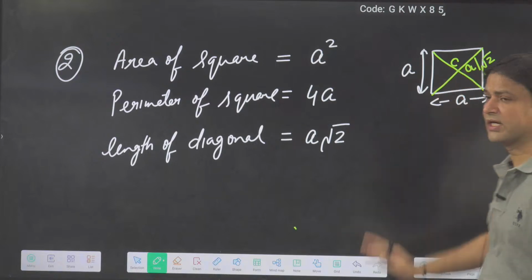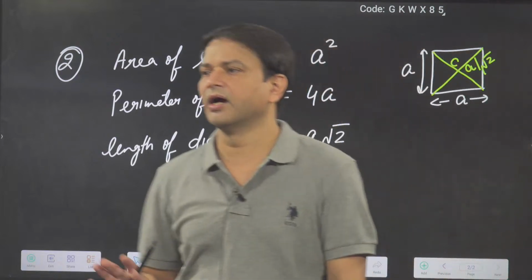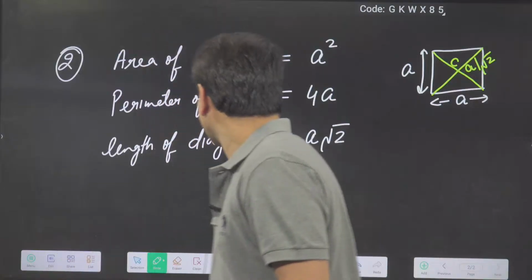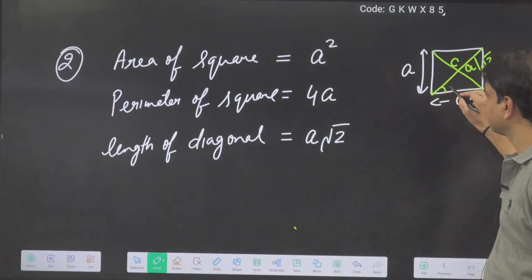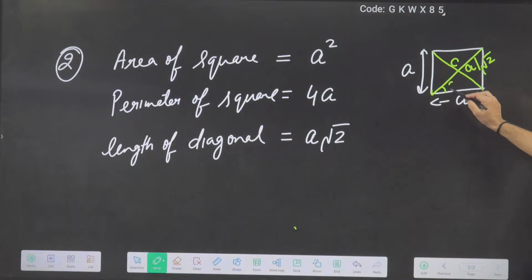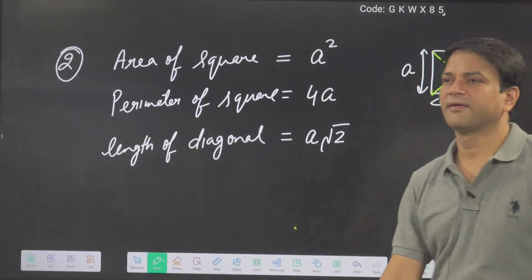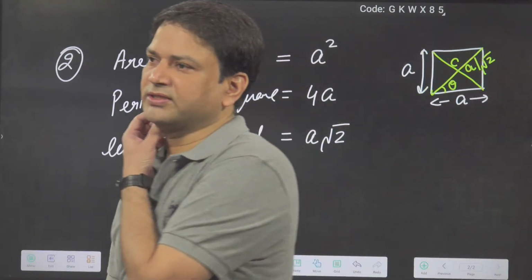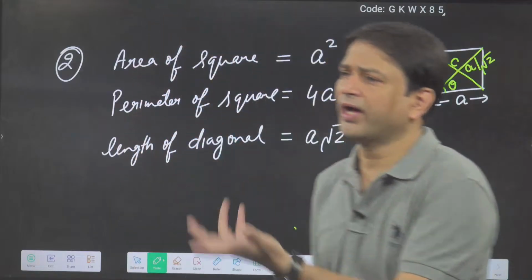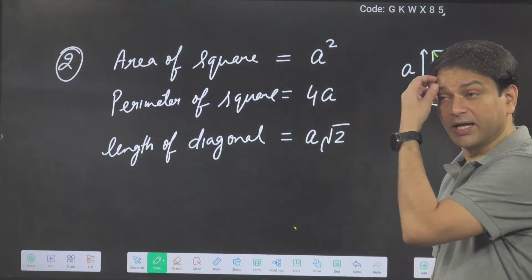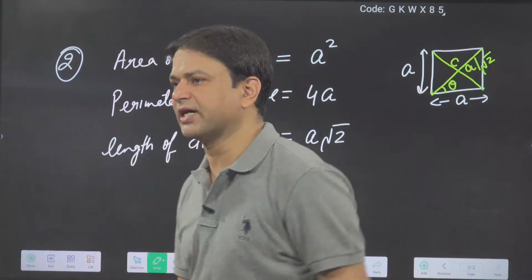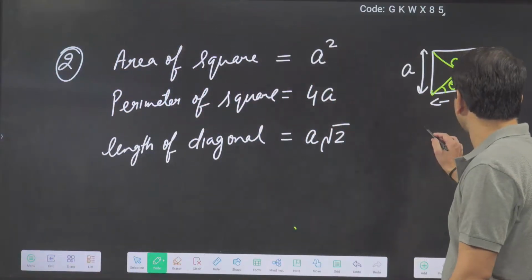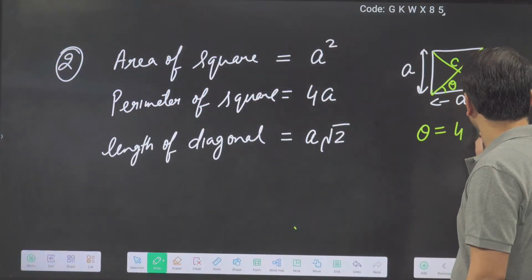All angles of the square are 90 degree, and for the diagonal, suppose I require this angle, how much is this angle? Suppose I marked it theta. What is the theta? 45. Why? Because in the case of the square, the diagonal bisects the angle also. So we can say theta is equal to 45. So sometimes when the angle is required, we can say theta is 45.